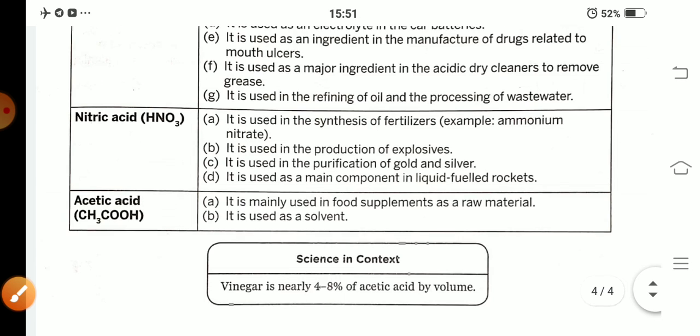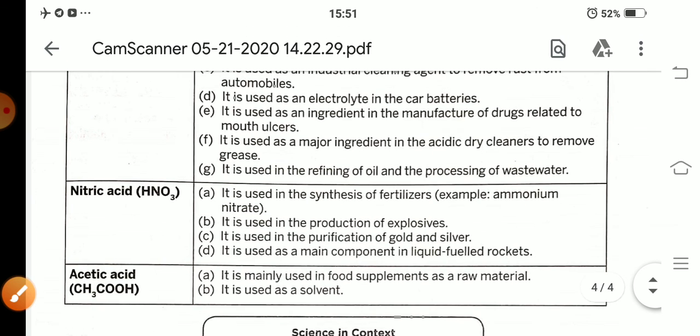Next, some usage of nitric acid. Nitric acid is used in the synthesis of fertilizers, for example ammonium nitrate. Ammonium nitrate is the best example of fertilizers. It is widely used in our crop fields. Next, it is used in the production of explosives. Nitric acid is used in the production of explosives, and it is used in the purification of gold and silver. Nitric acid is used as a main component in liquid fueled rockets.